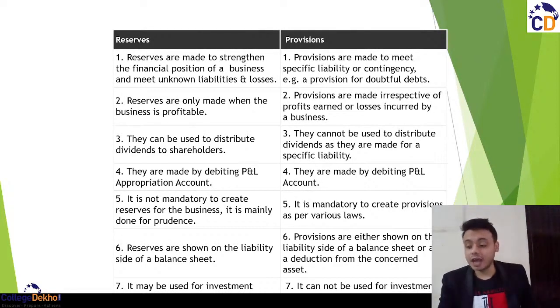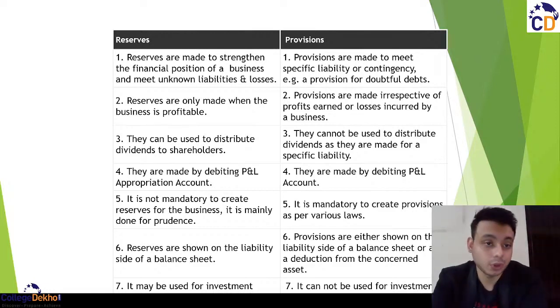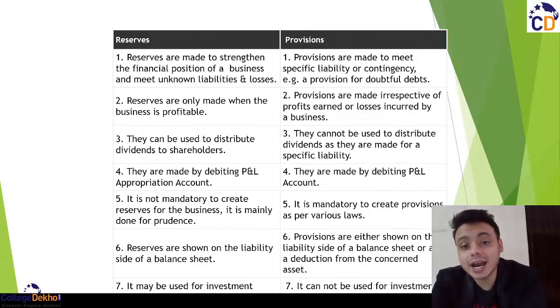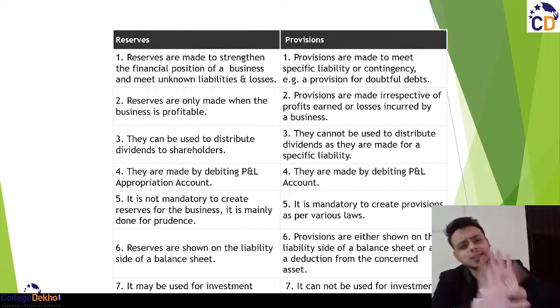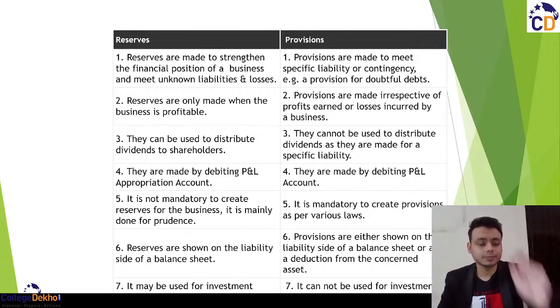The second thing we have to talk about is the difference between the reserves and provisions. Okay. So we have a systematic table here. So the first difference says that the reserves are made to strengthen the financial position of the business and meet the unknown liabilities and losses. And provisions are made to meet the specific liabilities or contingencies. Example, the provision of doubtful debt. Simple लेके चलते हैं. ठीक है.